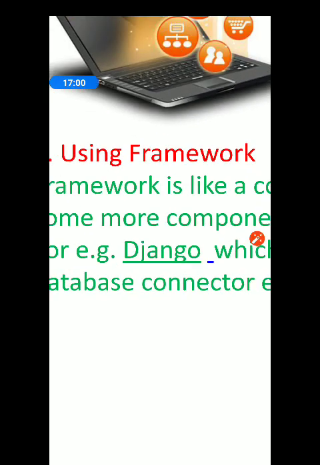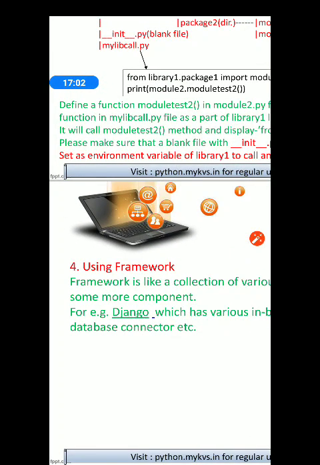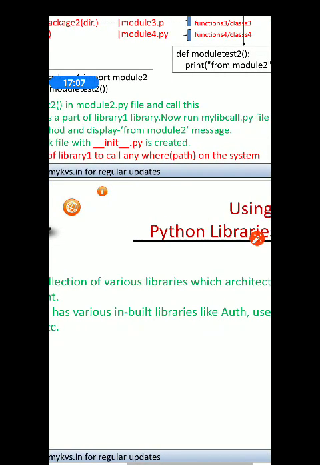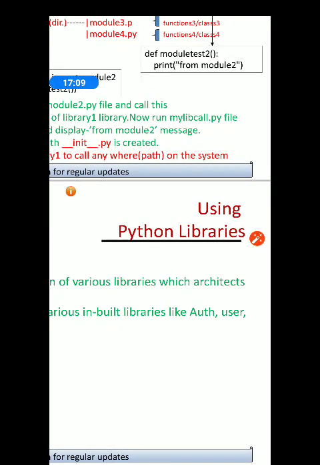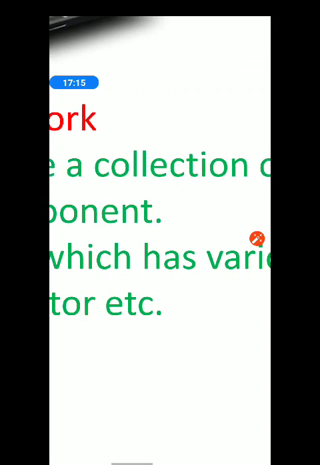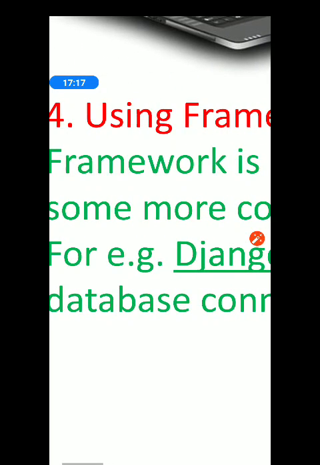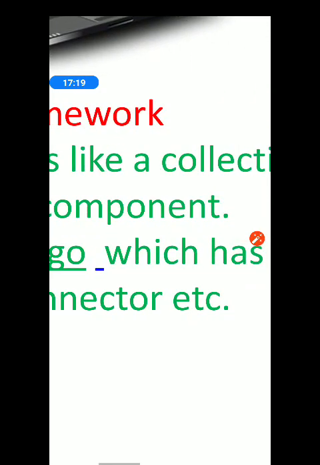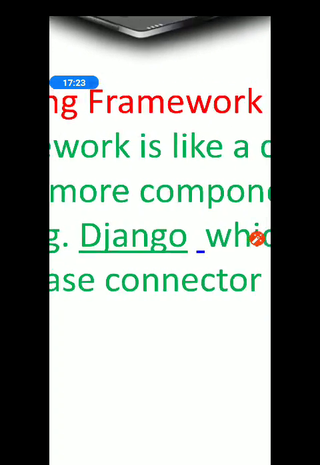So the example of framework you may write as the Django framework. Django framework has inbuilt libraries such as authorization, user, database connector, etc. So these are the libraries already created in the Django framework.